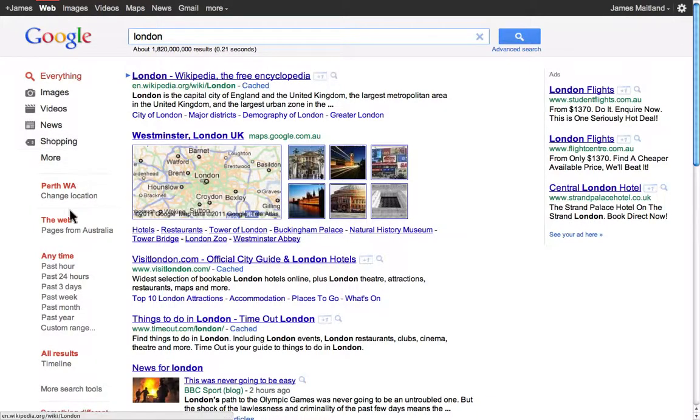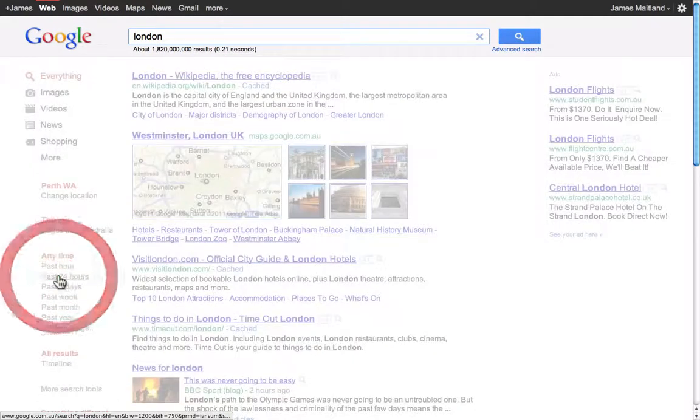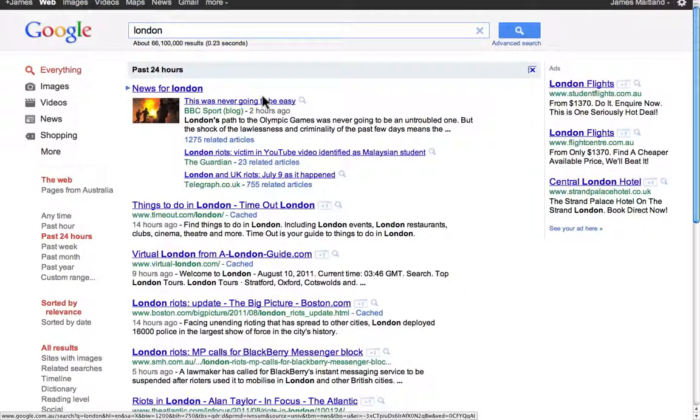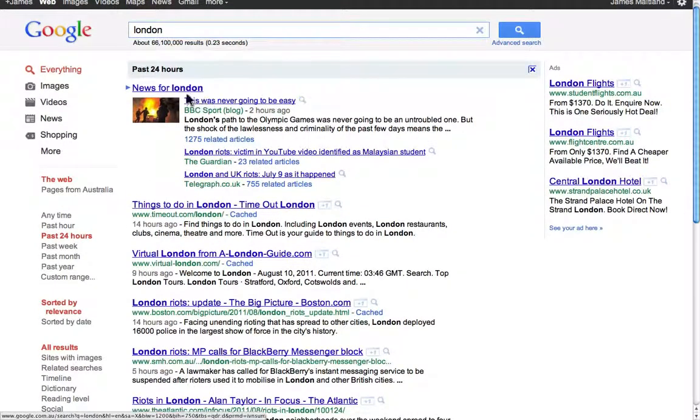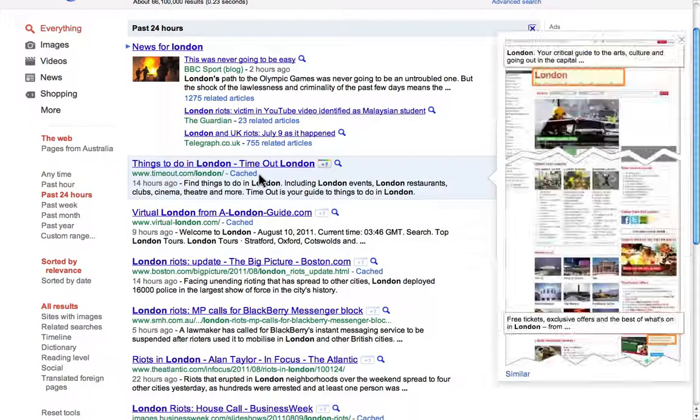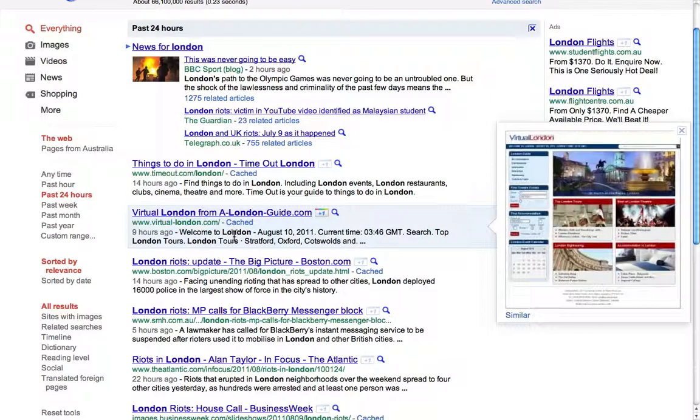When I have a look, I say, well, what's happening in the last 24 hours? And if we have a look now, it's not all about holidays, it's all about the riots going on in London right now. And some things to do in London, some new stuff that happened 14 hours ago. And I can see a preview of the page there. If I hold this one, I can see a preview of the page. So it's going to help me do things like that.